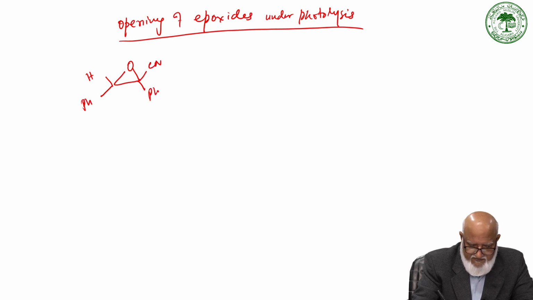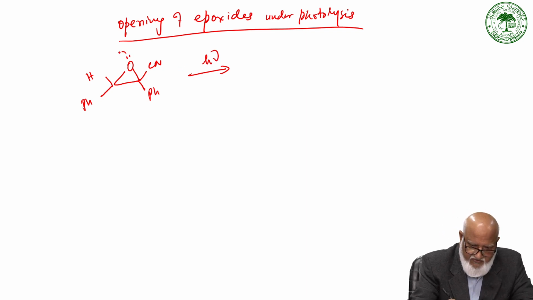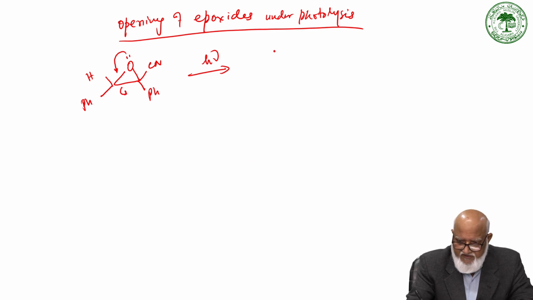with CN and Ph, under photolytic conditions it opens up to give a zwitterionic intermediate, C double bond, plus, and then CN Ph with a negative charge here, and then we have H and Ph.